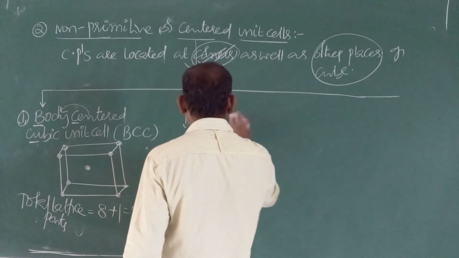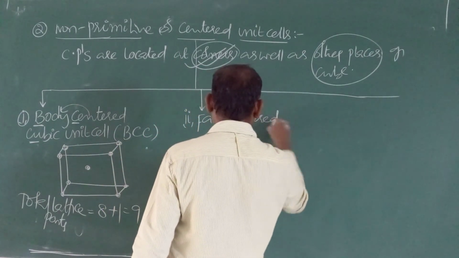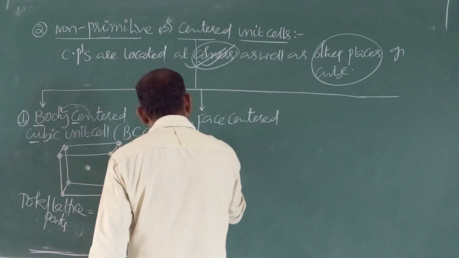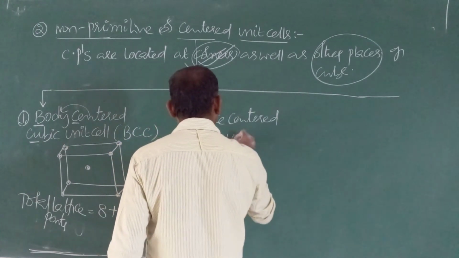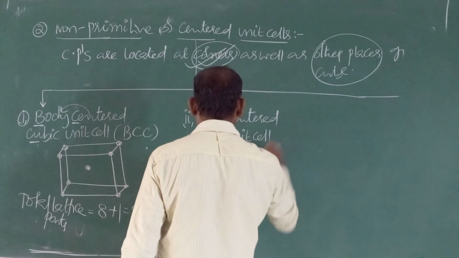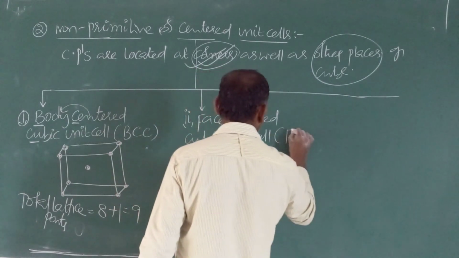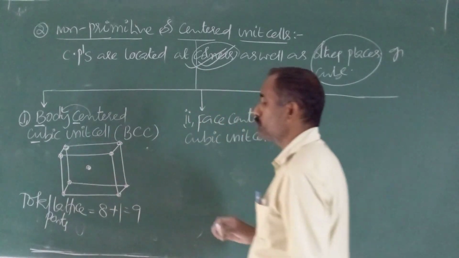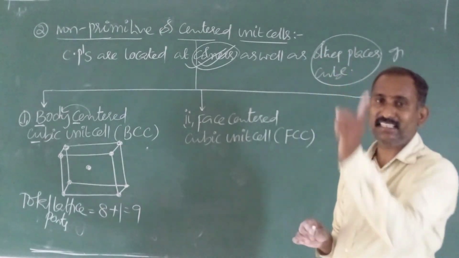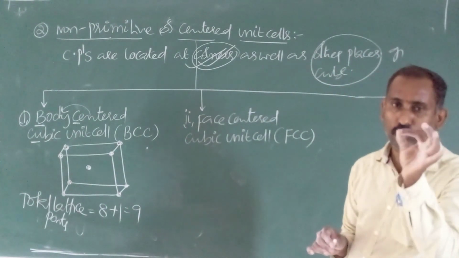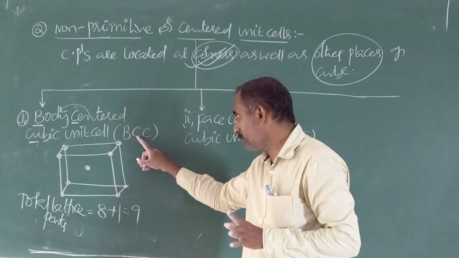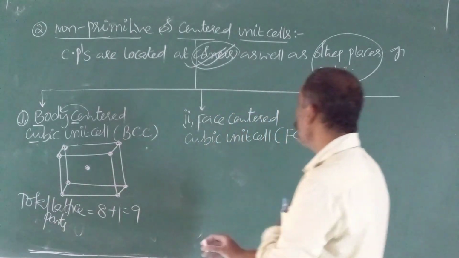Next, second one, face centered cubic unit cell. Short form is FCC. Short form also you should remember. Previous case SC, simple cubic, means only at corners. This BCC, this face centered cubic unit cell.